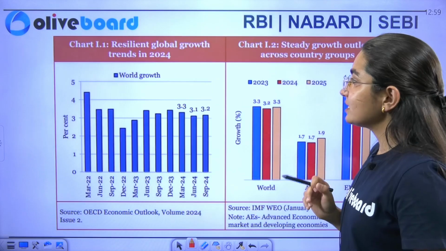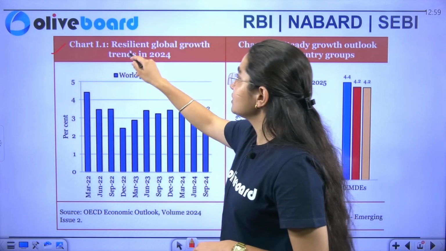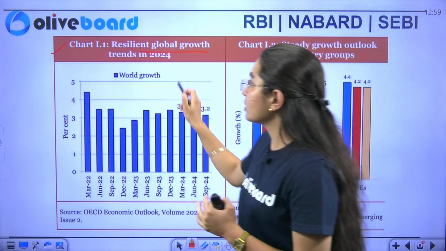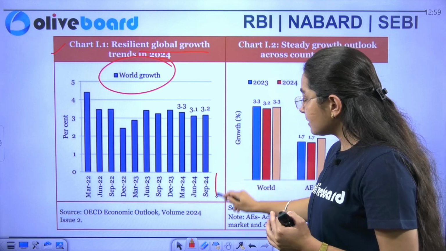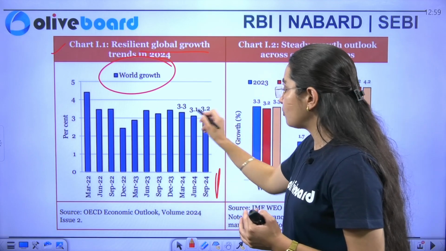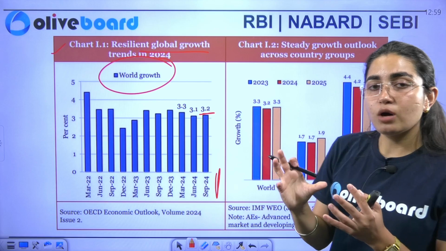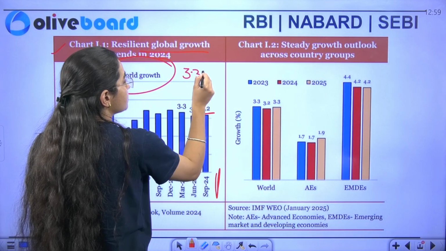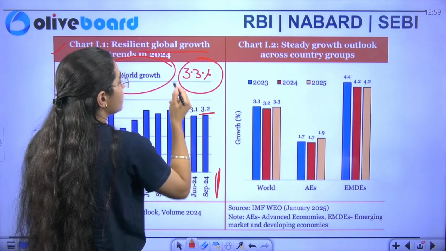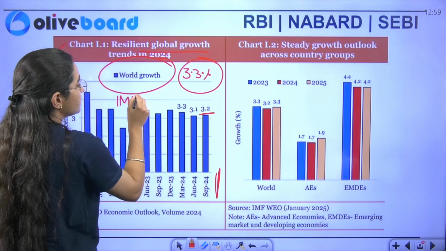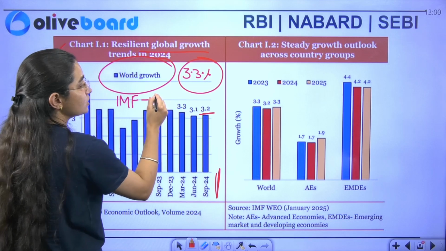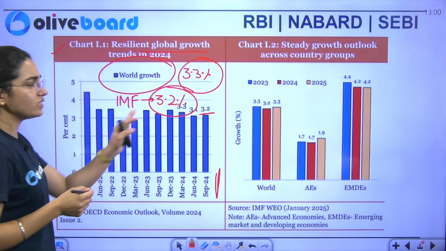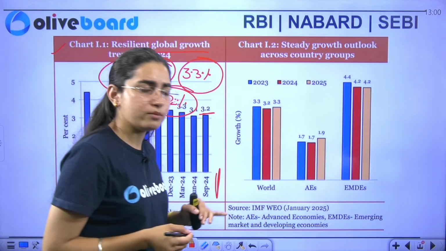Okay. Next, this chart shows the resilient global growth trends in 2024. So basically we are talking about the world growth. In September 2024, it was 3.2%. The global growth we just read has been 3.3%. But the IMF said that the performance will be near 3.2%. So this is a moderate increase that our global economy has seen.